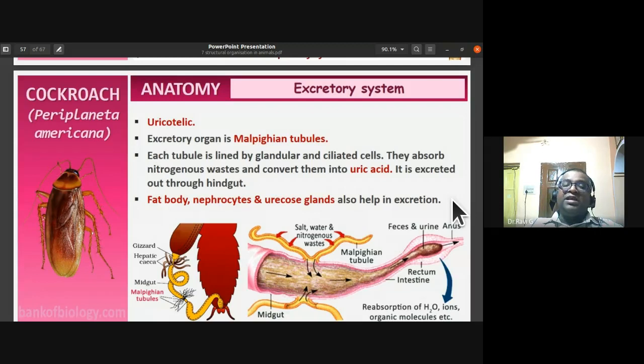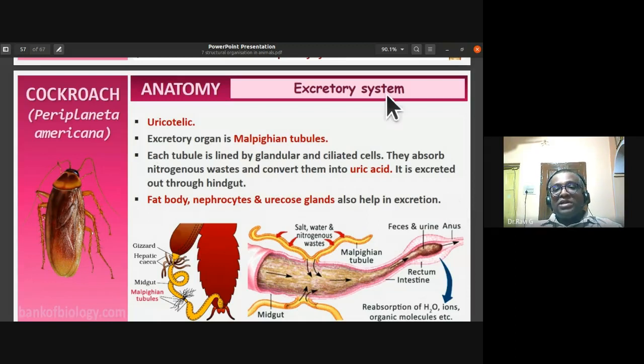Human beings, we excrete as ureotelic. We excrete the nitrogenous waste in the form of urea. But in case of birds and insects, you notice that they excrete their nitrogenous waste in the form of uric acid. Since cockroach belongs to insects, insects and birds are uricotelic. So the excretory organ in cockroach is Malpighian tubules.